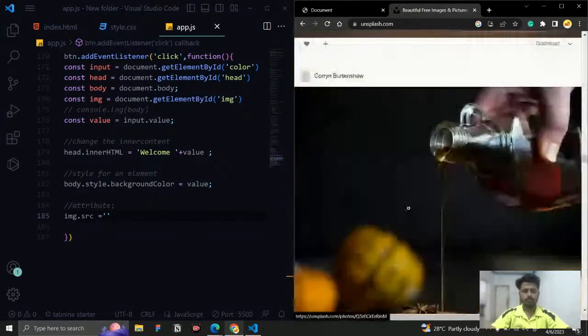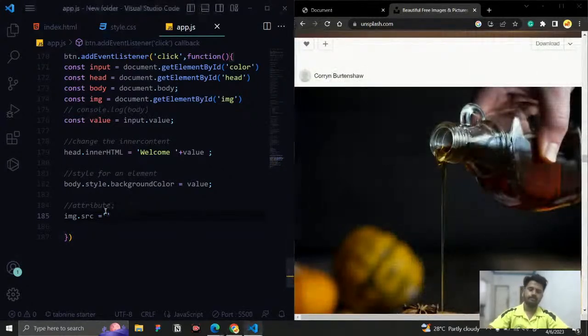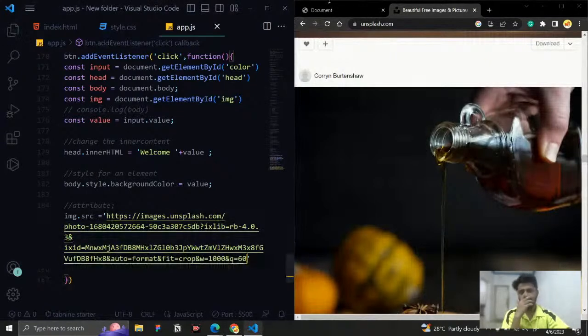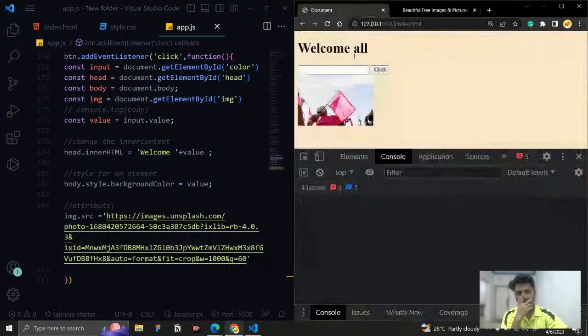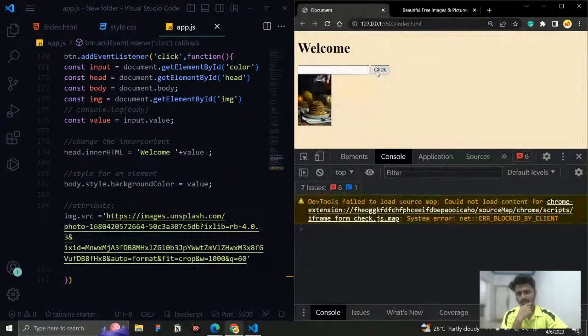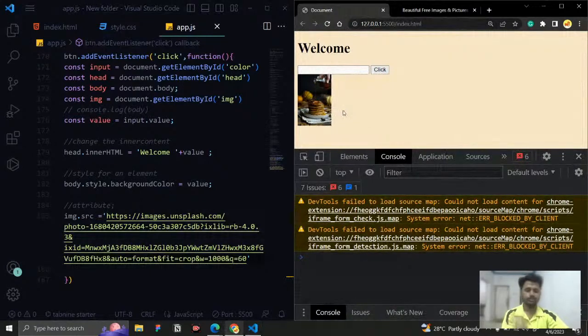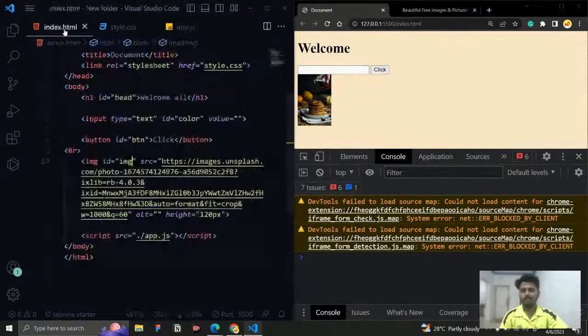For example, I just want to change the value to this one, not this one. Let us copy this image address and paste it here. Now let us come here. You can see nothing yet. Once I click it, you can see the image is changed to another image. So what has happened? The src attribute of the image is getting changed.